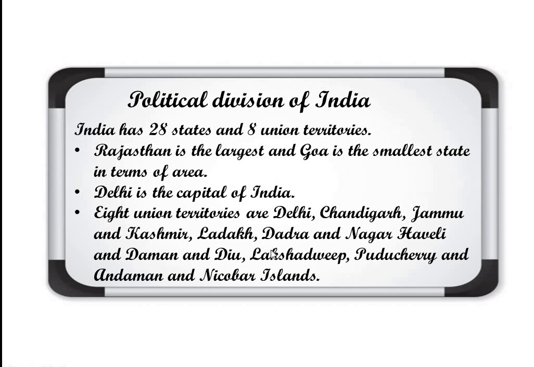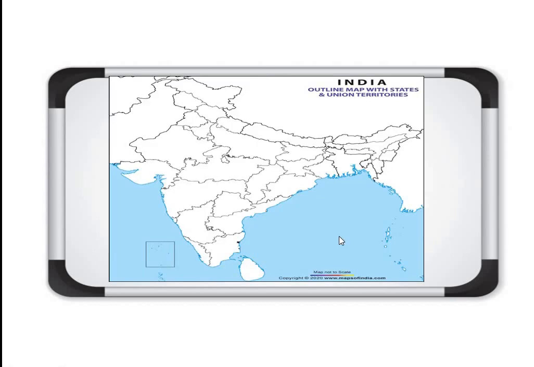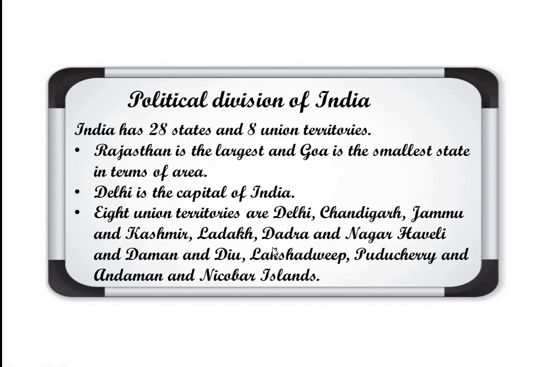But now they are combined, Dadra and Nagar Haveli and Daman Diu. Clear? Lakshadweep was there, Puducherry was there, Andaman and Nicobar Islands. But now these two, Jammu and Kashmir and Ladakh, have been added there. Those have been taken from Jammu and Kashmir, that was earlier a state. So these are the 8 union territories at present.